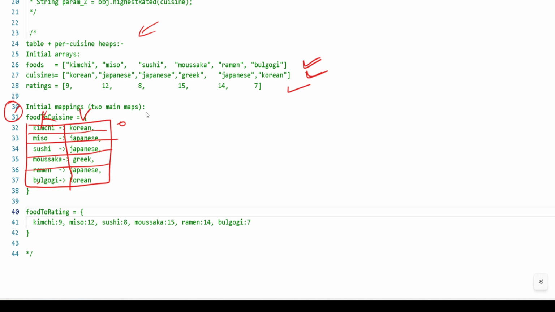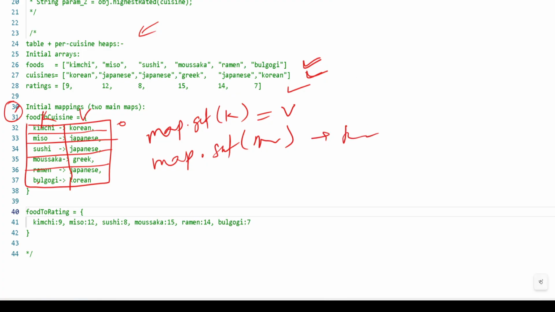Okay, and then if you say map.get(key), we can get the value. It means that if the map is the food name to cuisine, then get("kimchi") should return Korean. Understand? So this is what we are going to do.